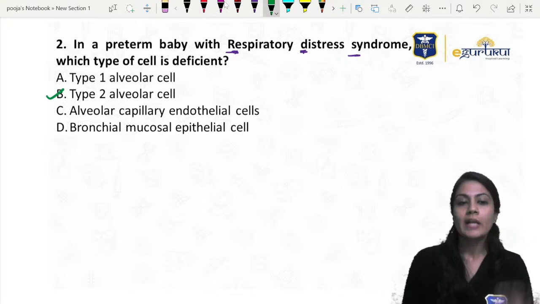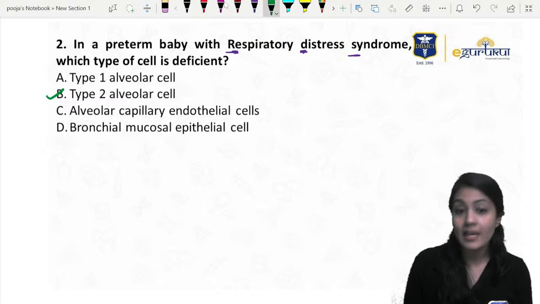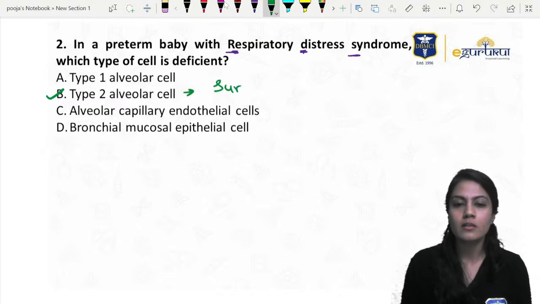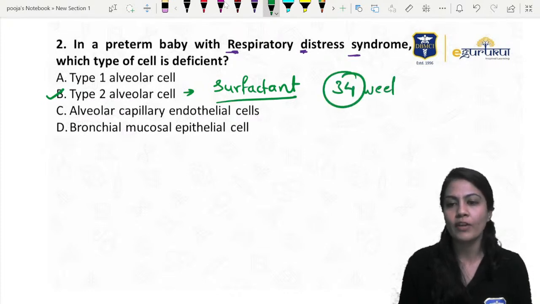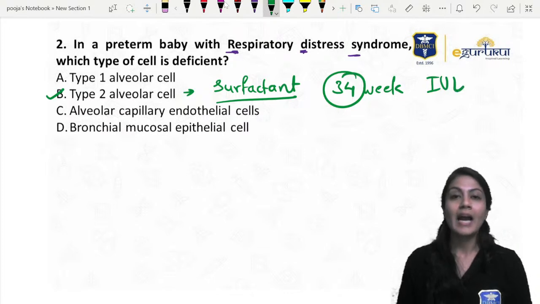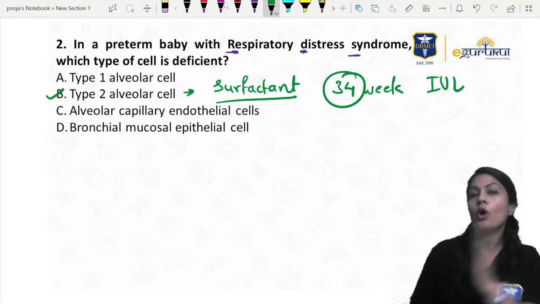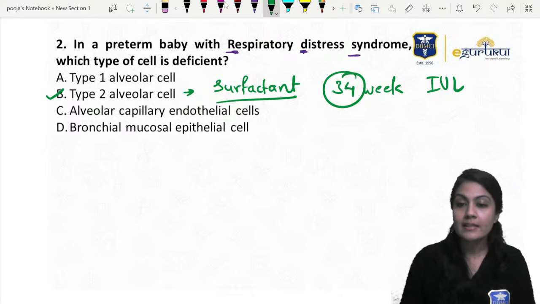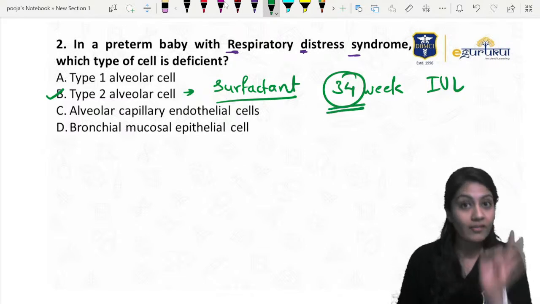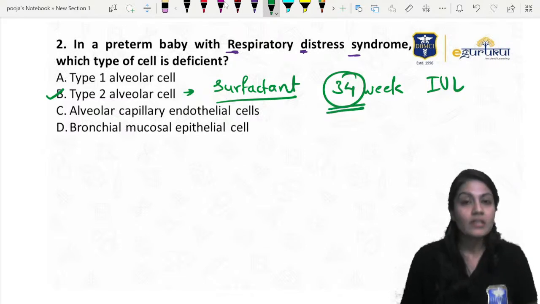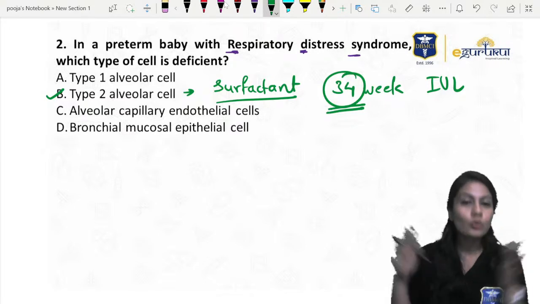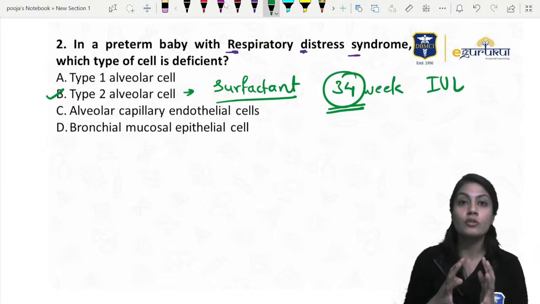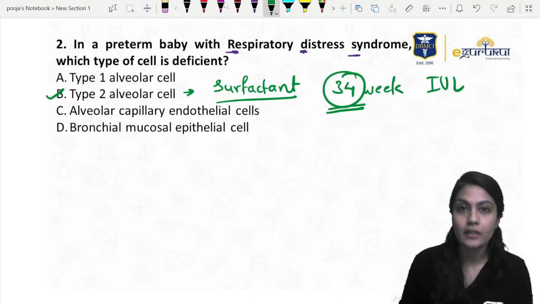We all know the type 2 alveolar cells are going to produce something known as surfactant, and the surfactant matures on and around 34 weeks of intrauterine life. And if preterm birth or premature birth occurs, this cannot mature properly. The surfactant will not be mature and its secretion will not be maximum, and that's why it will not be able to oppose that inward force, which is known as surface tension, right?